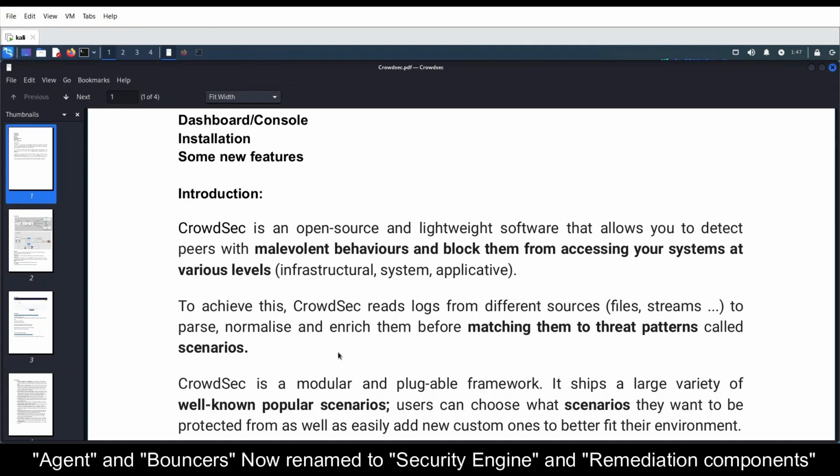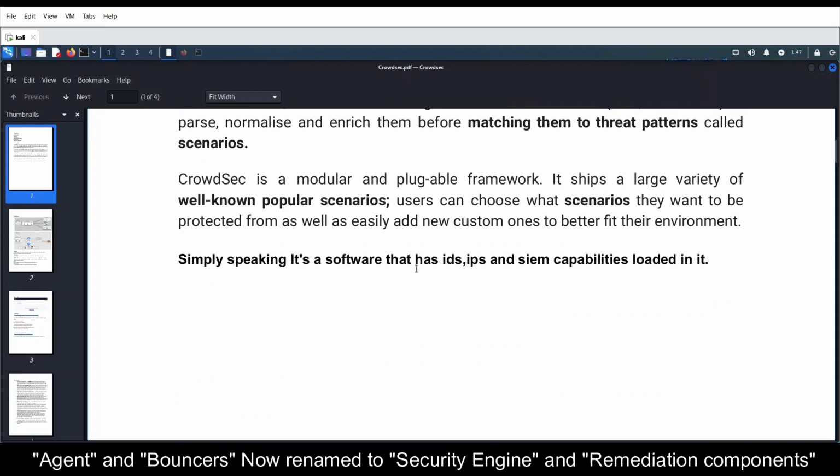It has multiple scenarios, so we need to download or install those multiple scenarios. Some are paid, some are free. What Crowdsec will do is compare against those particular patterns, and it will try to achieve security as much as possible by blocking malicious actors.